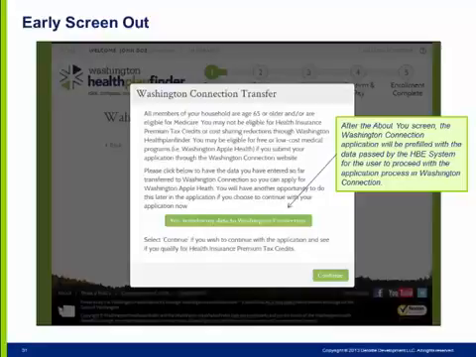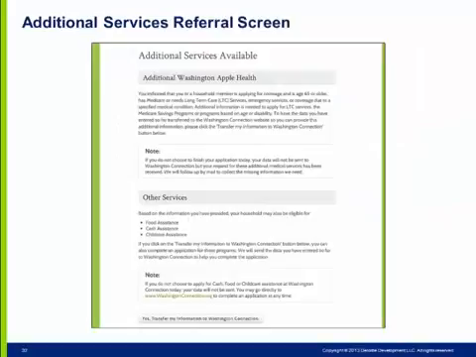Even if they chose to continue in Washington Healthplanfinder at this point, they may still see a referral after viewing their eligibility results. This is the referral page the user would view after eligibility results have been displayed. The user has the option to transfer the information entered on this application to Washington Connection.